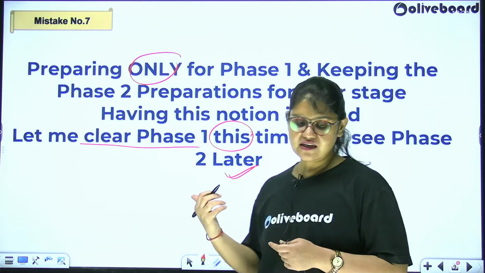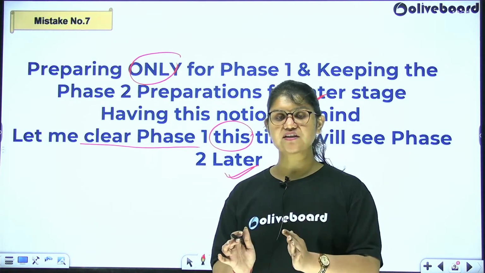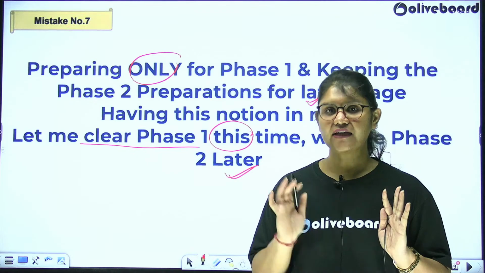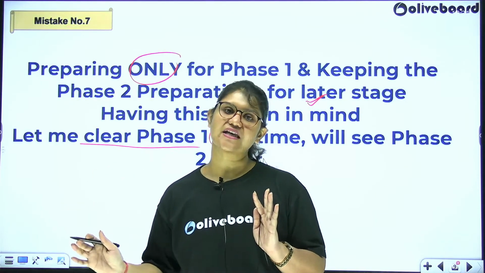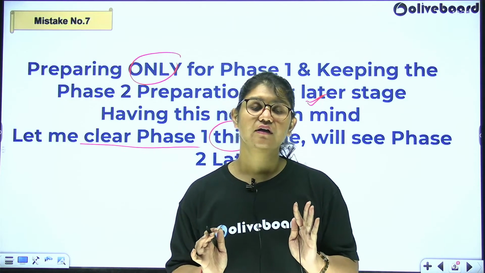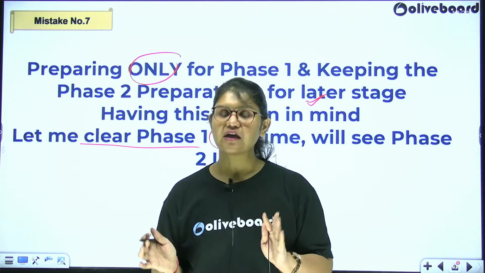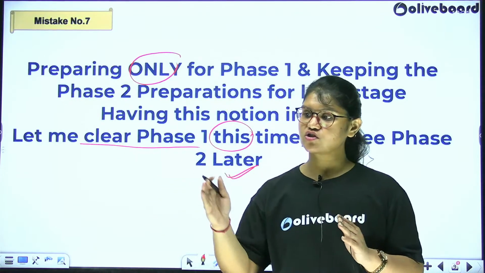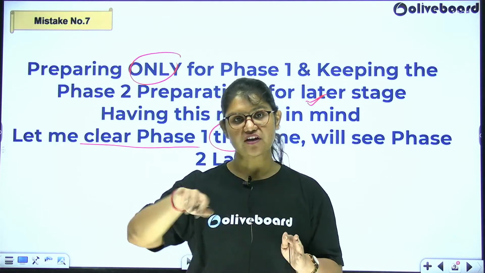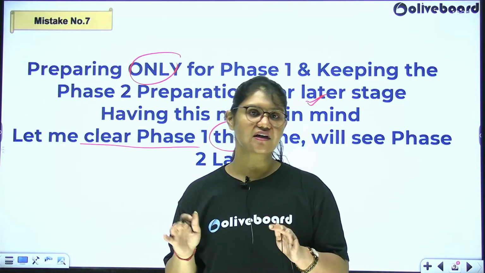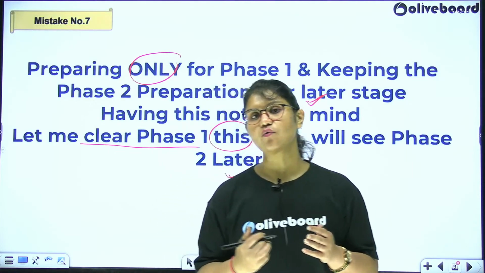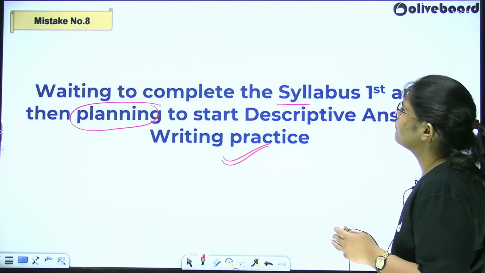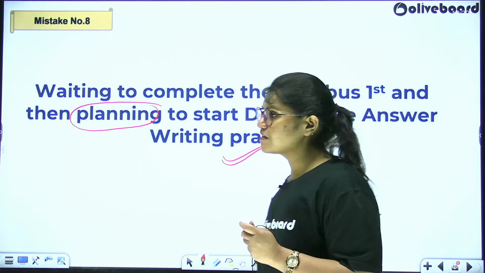Okay. The other mistake is you are postponing things, thinking, okay, phase 1 is my goal, phase 2 we will take care of later. I gave you a very simple understanding. What is the guarantee if you clear phase 1 this year, you are going to clear phase 1 the next year, because the GA is going to be completely different, right? The level of the questions can vary. Fine. So what you will have to do is have this mindset. When I say RBI Grade B preparation, phase 1, phase 2 together. Not phase 1 now, phase 2 later, we will check later once the results are out. No. How many days are you going to have after the results are out till your phase 2 examination?